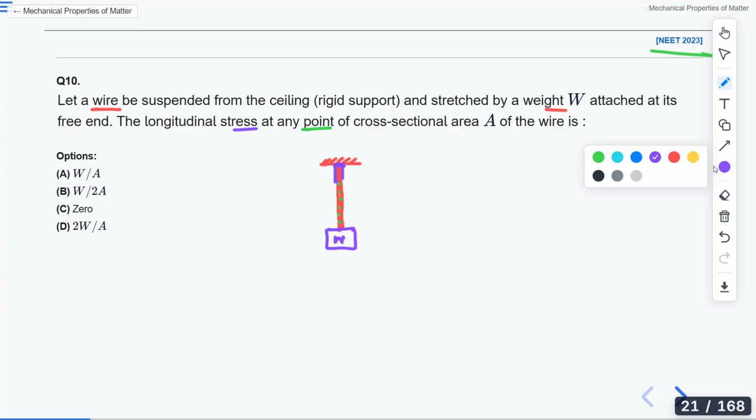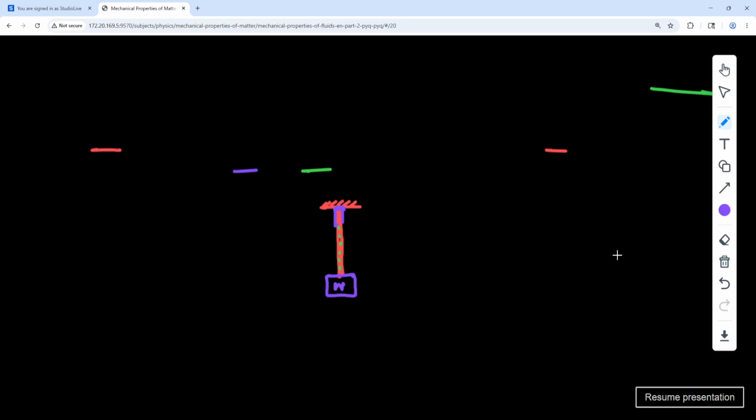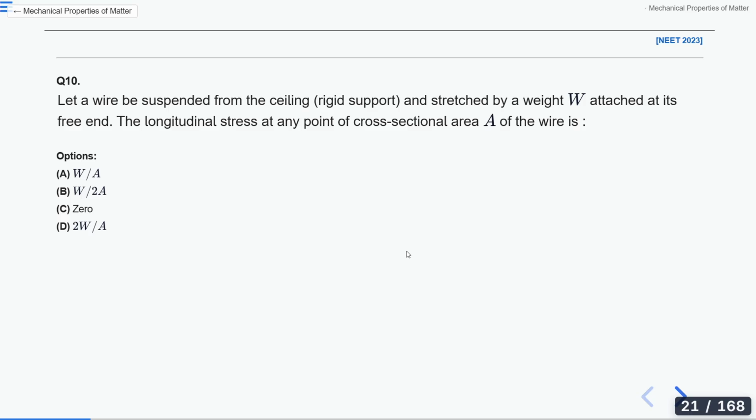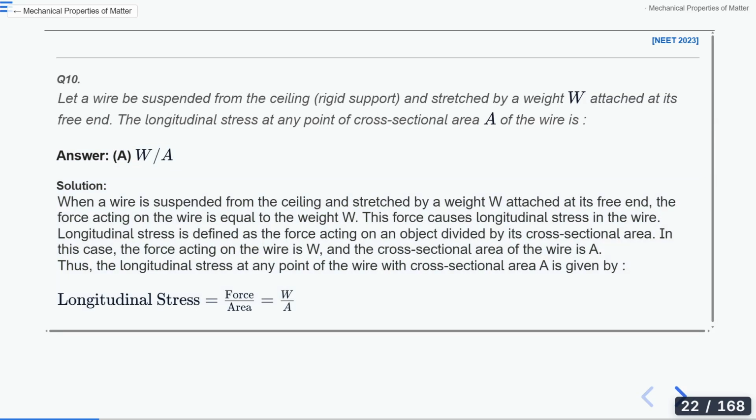So yes, A is the correct answer. And how? When a wire is suspended from the ceiling and stretched by weight W attached to its free end, the force acting on the wire is equal to the weight, obviously.